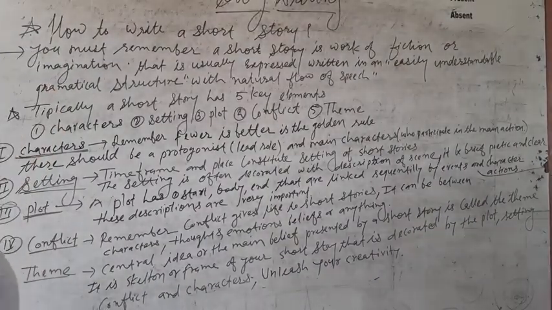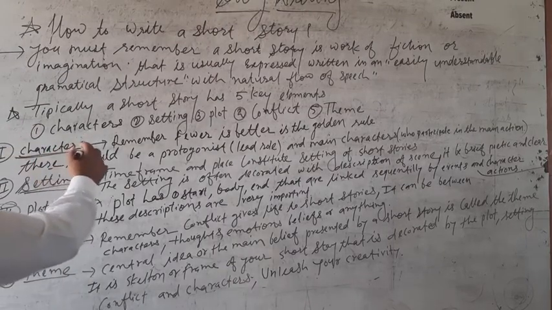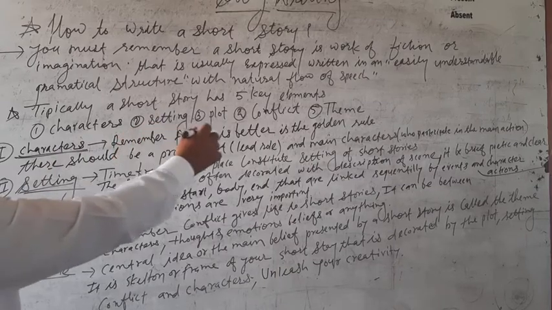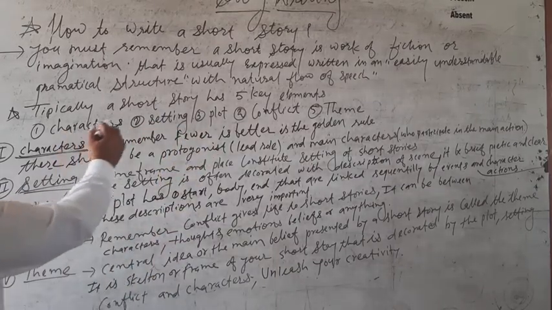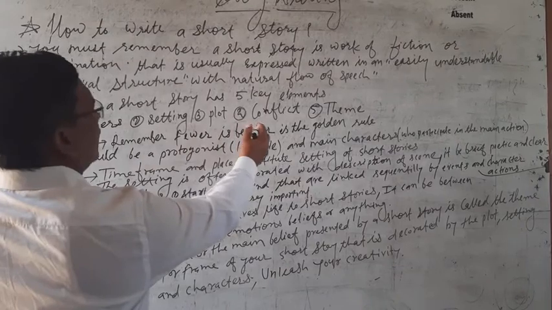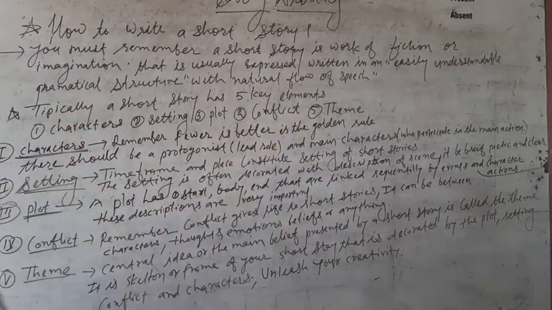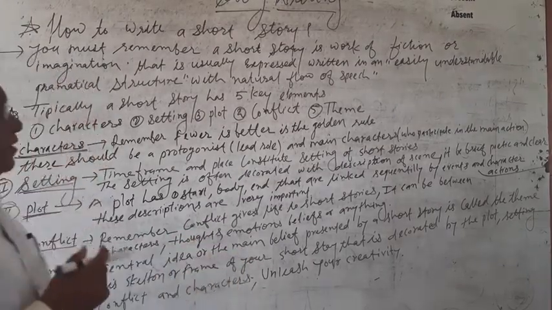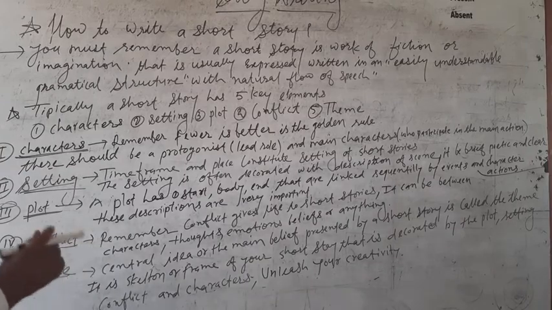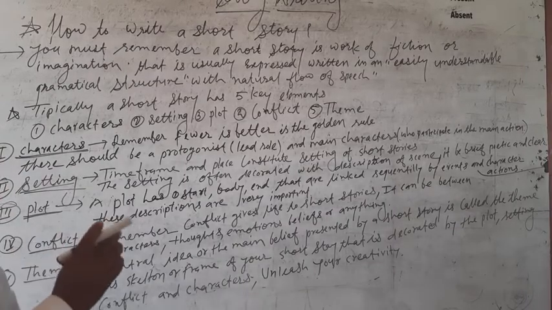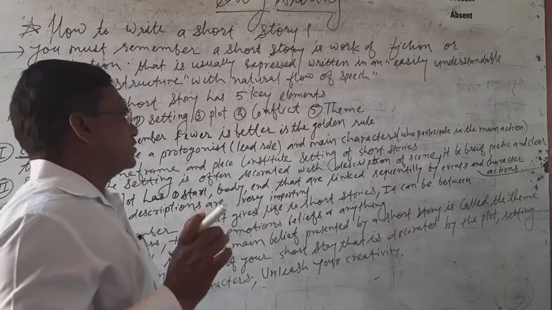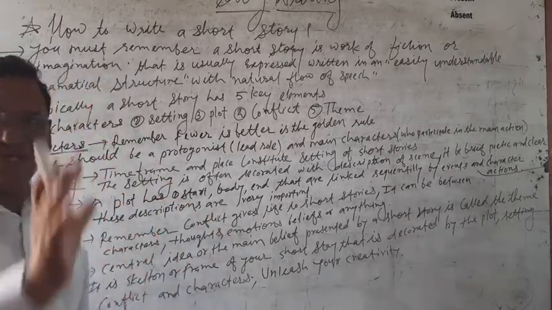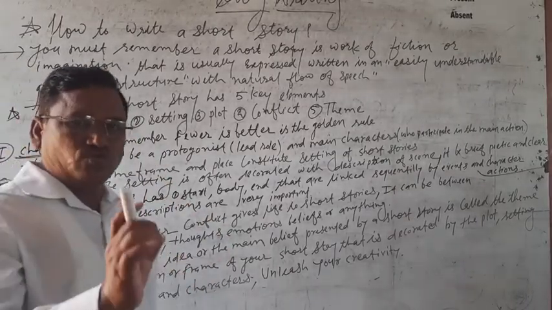Now see here, number 1, characters. These are the 5 key elements: characters, setting, plot, conflict, and theme. So the characters, remember, fewer is better is the golden rule. Fewer is better is the golden rule. Fewer means a very short story, just to the point. You have to write the story to the point.